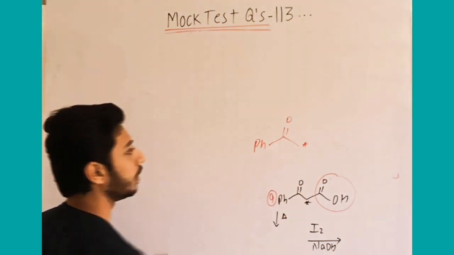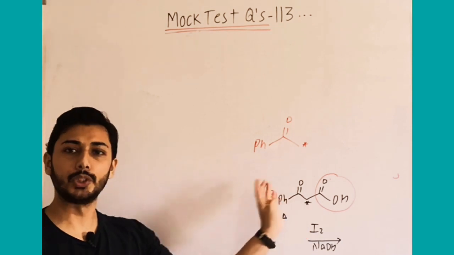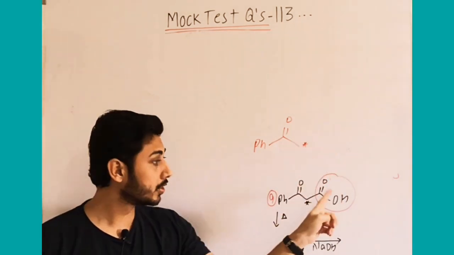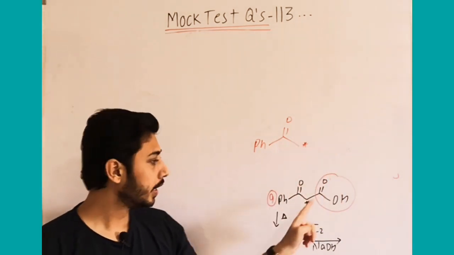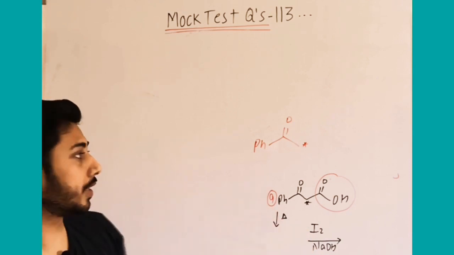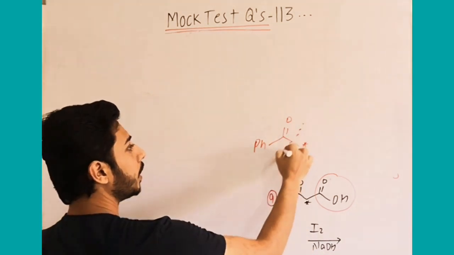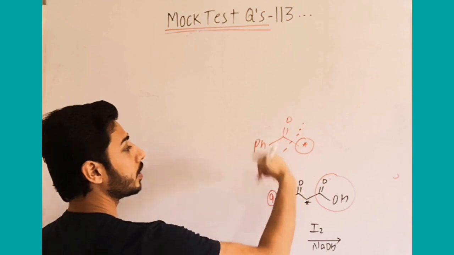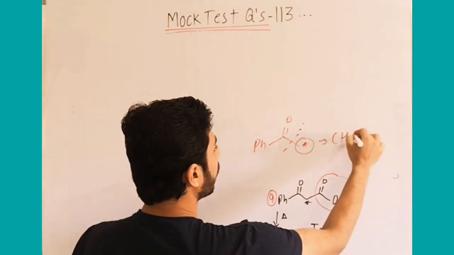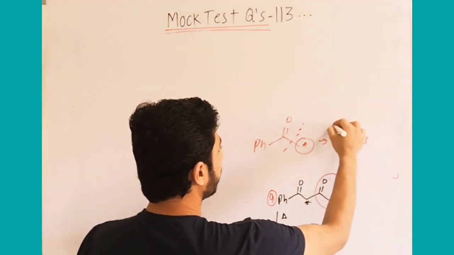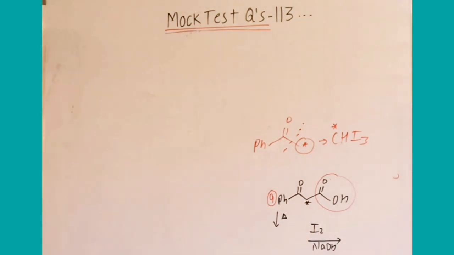This is still the labeled carbon with this one; CO2 evolved, not with the CO2. The CO2 is from normal carbon-12. Then after I2/NaOH, iodoform test. In the iodoform test, you know that for methyl ketones, this CH3 carbon will finally leave in the form of CHI3. That means the labeled carbon is with iodoform, plus the salt of benzoic acid.